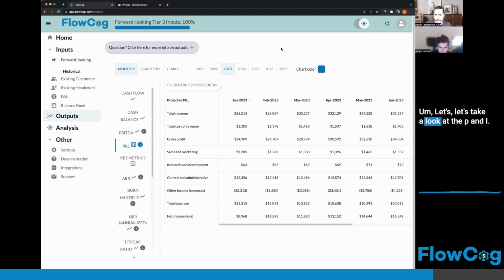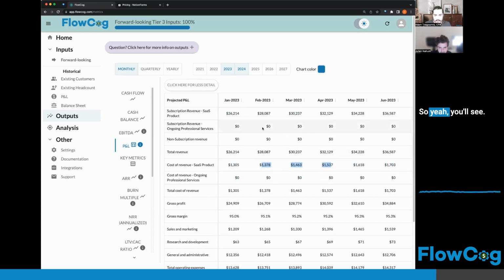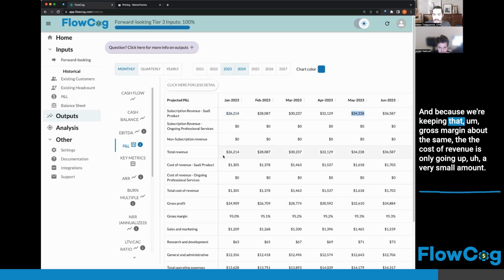But let's take a look at the P&L. So let's start in January of 2023. This is basically saying that we have 26, 28, 30. These are the revenue numbers. And then down here, we have the cost of revenue. So you'll see, from January to May, you're growing your top line revenue from 26 to 34. And because we're keeping that gross margin about the same, the cost of revenue is only going up a very small amount.